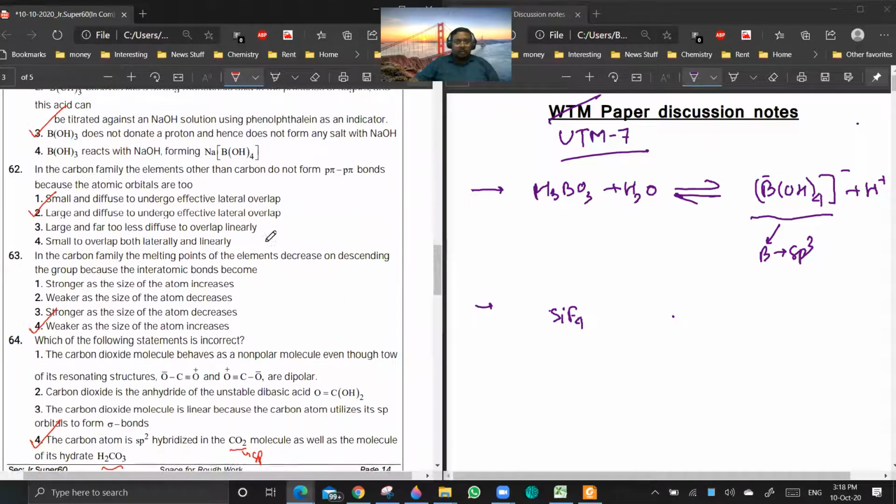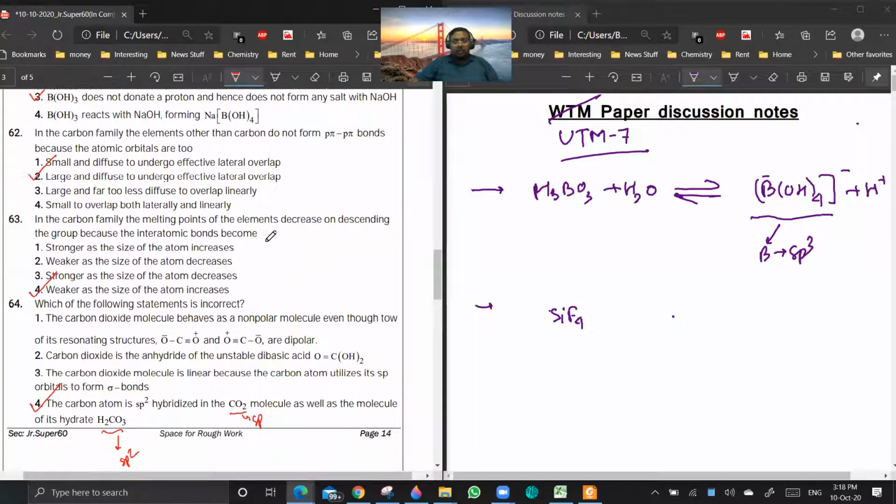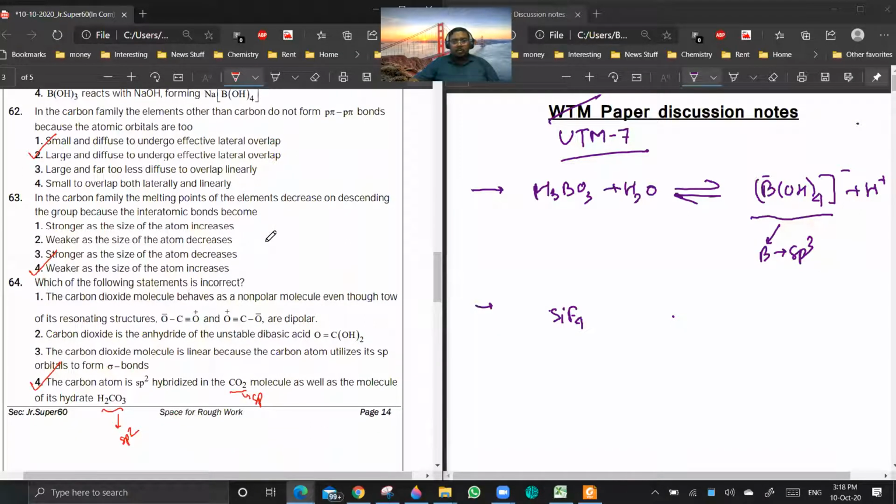So 62 to 64. Question 64, all options. Carbon dioxide behaves like a non-polar molecule because both resonating structures are equivalent, so their contributions will cancel out each other. Are you getting the point?